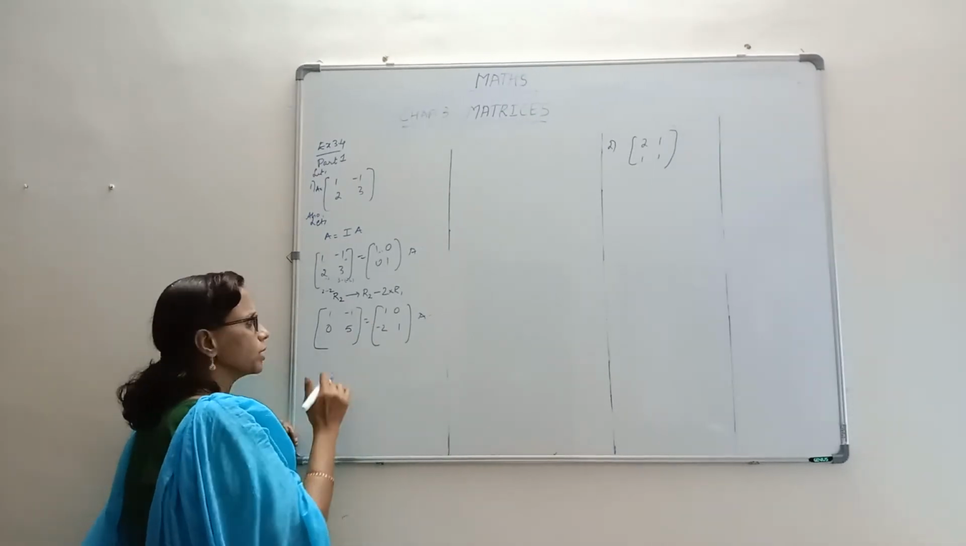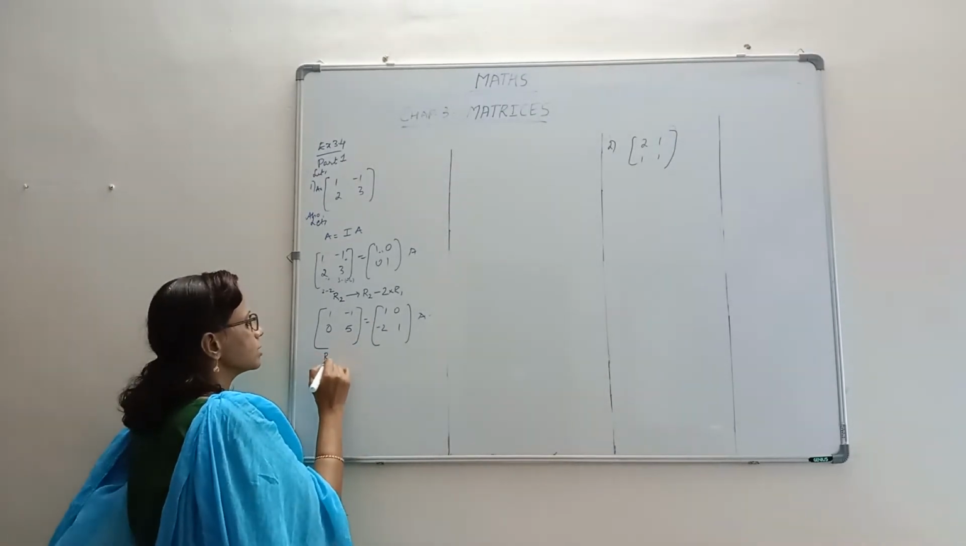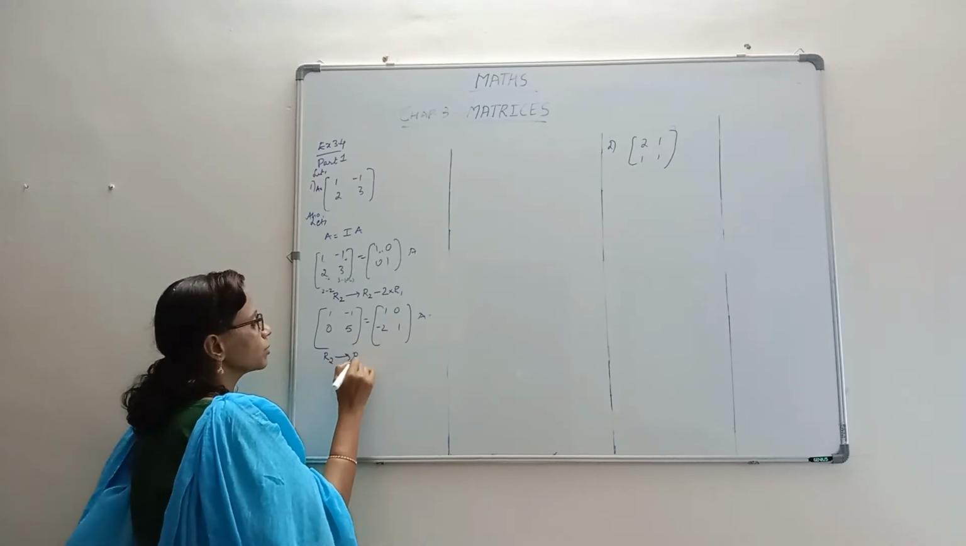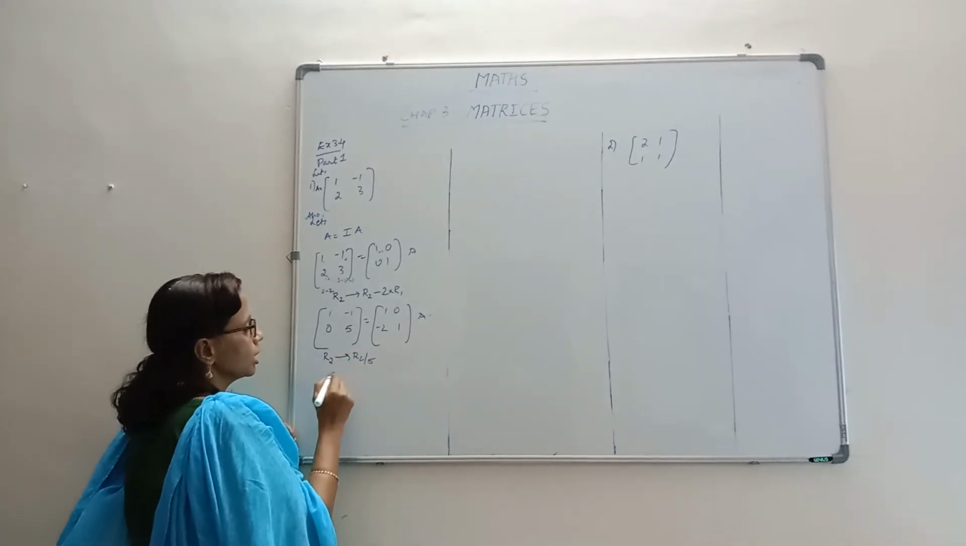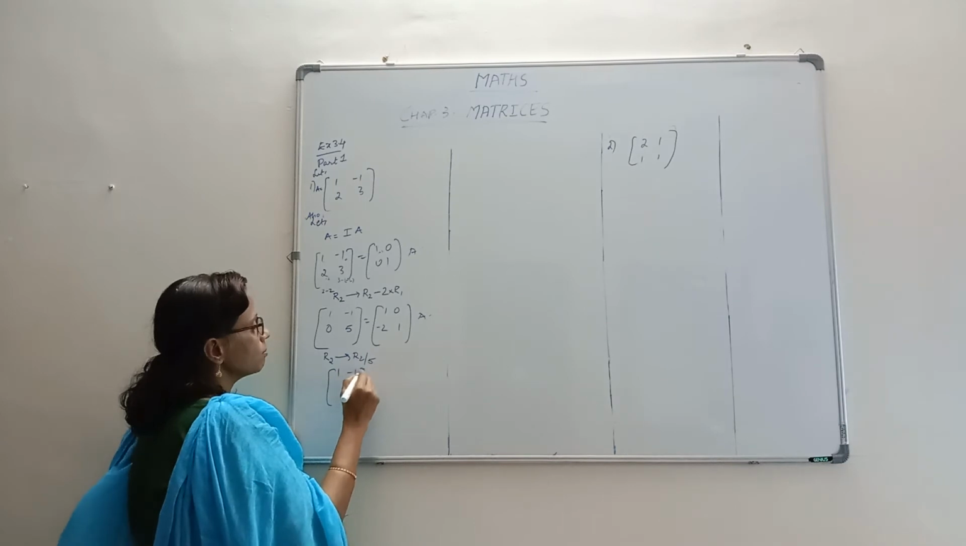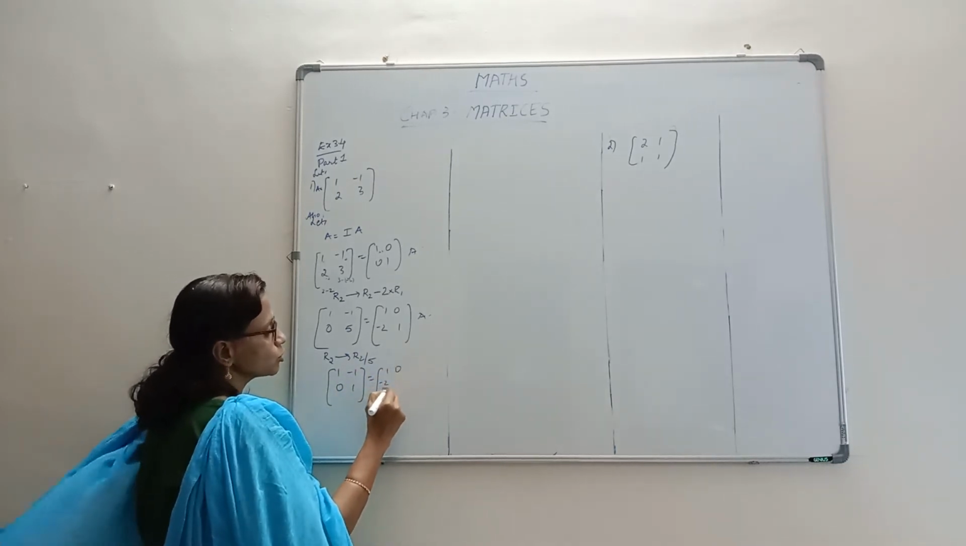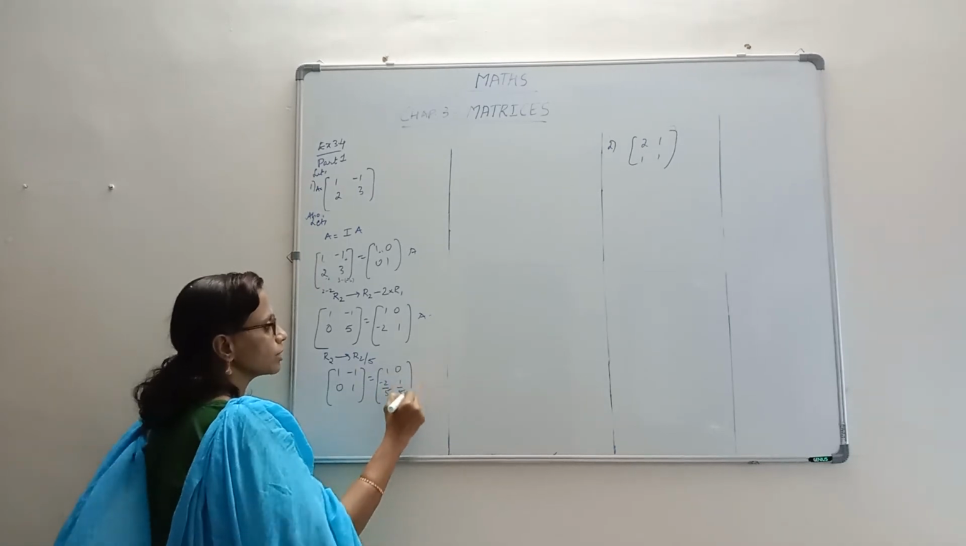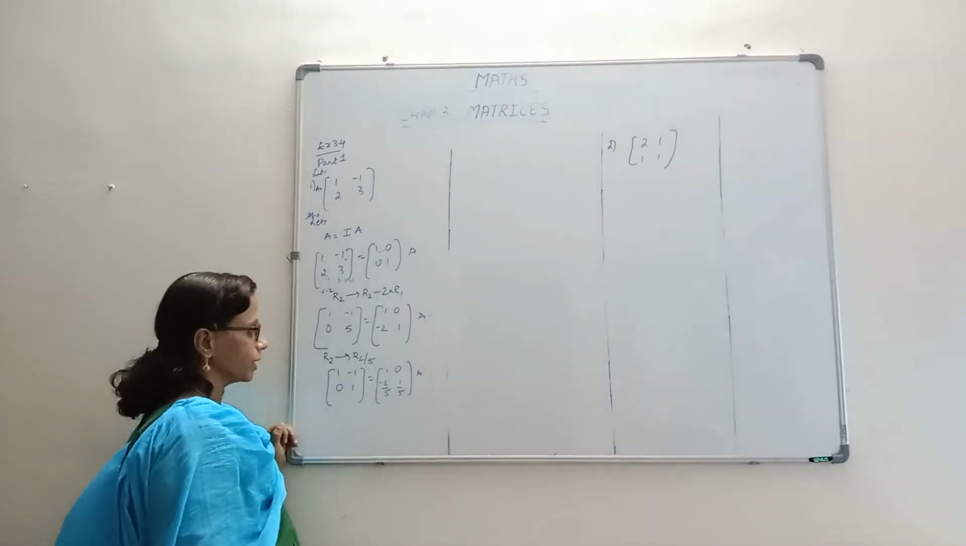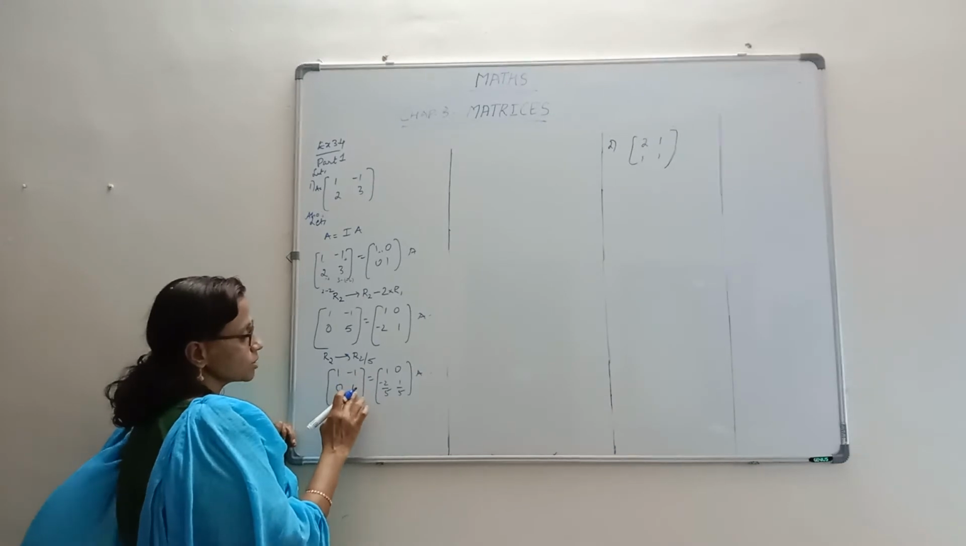Okay, and make it 1. So, what we will do is in the next transformation, R2, we are going to divide throughout R2 by 5. What is the advantage? We will get 1 minus 1, 0, 1. And what is it over here? Minus 2 by 5, 1 by 5, because R2 both sides we are dividing it by 5. So first step is over, second step is over, third step is over.